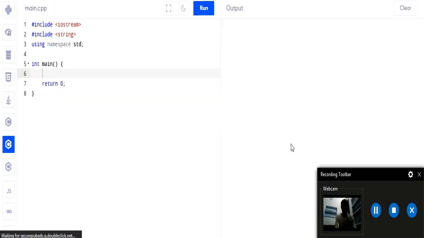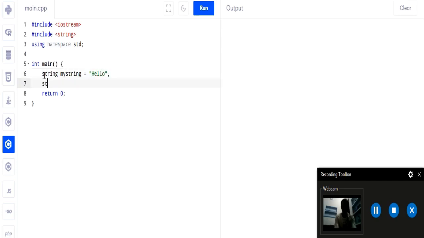Alright. The next is string comparison, and we have mainly 3 methods for string comparison, and we will see each of them one by one. Let us take a string, my string equals hello. And another string, my string comp, which is a shortcut for compare. My string comp equals world.